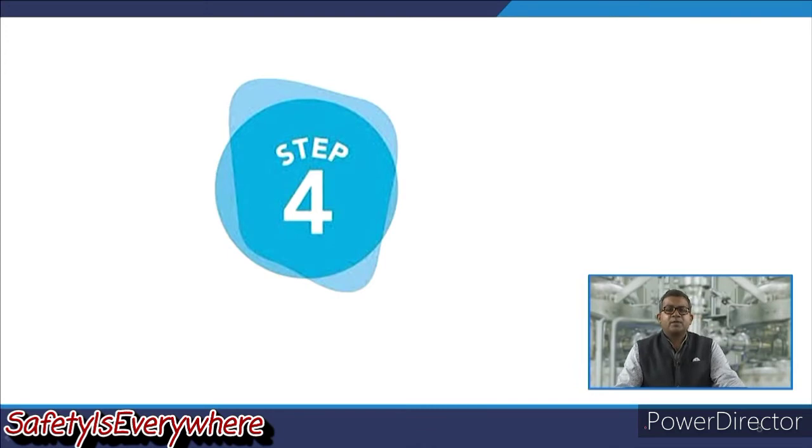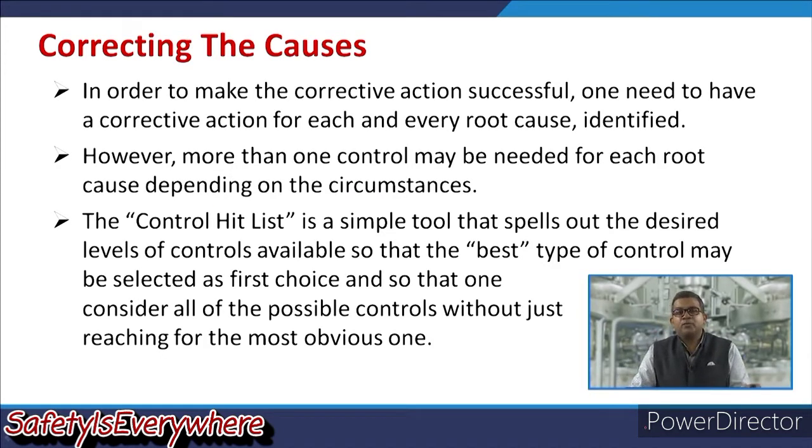Let us have a look at step number 4. This step involves correcting the causes. In order to make the corrective action successful, one needs to have a corrective action for each and every root cause which we have identified. However, more than one control may be needed for each root cause depending on the circumstances. The control hit list is a simple tool that spells out the desired level of controls available so that the best type of control may be selected as first choice, and so that one considers all the possible controls without just reaching for the most obvious one.